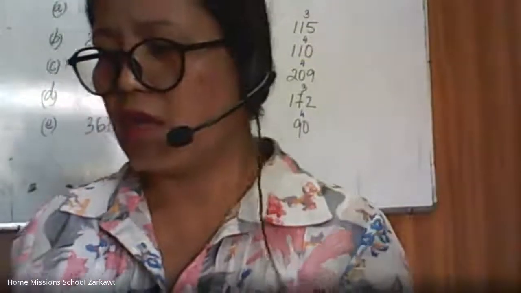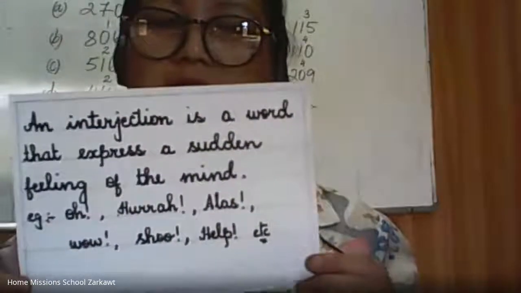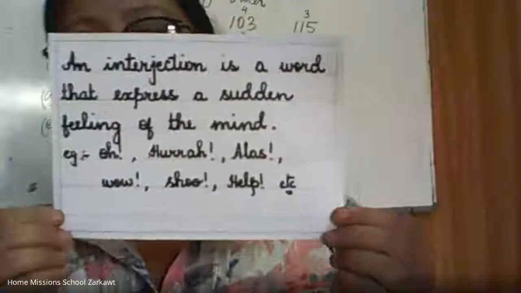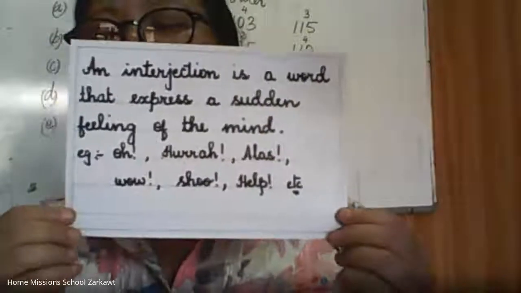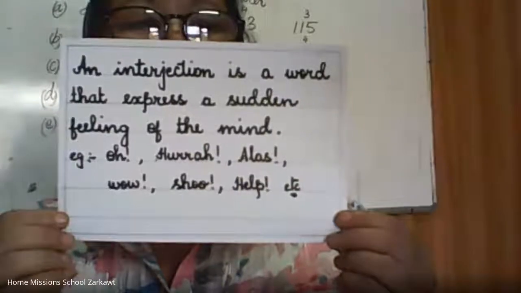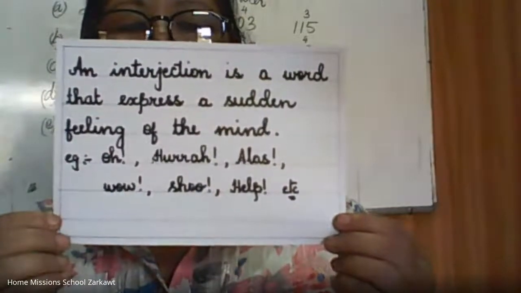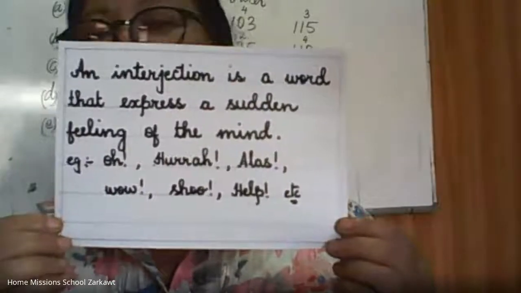Okay. Then the next one we have, this is the second last. All right. The next one we have interjection. Interjection is a word that expresses a sudden feeling of the mind.